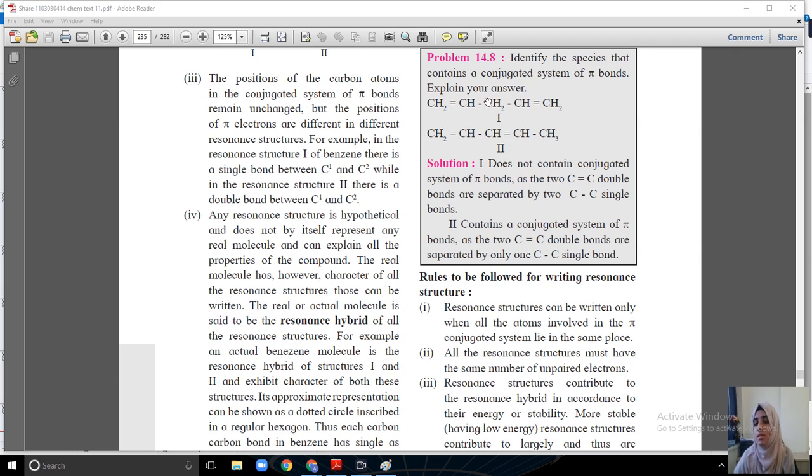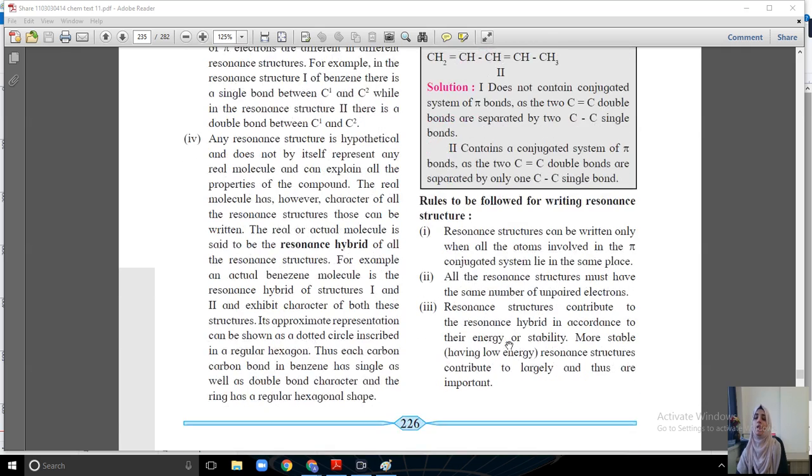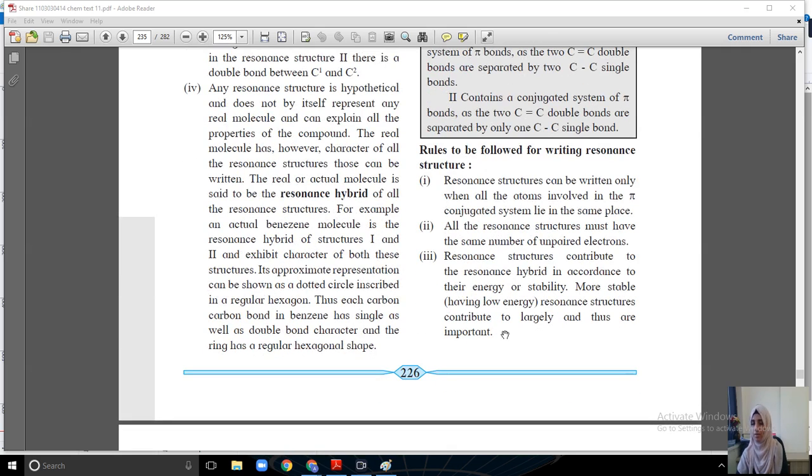What is a conjugated system? A conjugated system must have alternating double-single bonds. The first is not showing that; it is showing double and single bond. In structure 2 you can see double, single, double, single. So it contains a conjugated system. Second contains a conjugated system of pi bonds, as the two double bonds are separated by only one single bond. So the double bonds should be separated by one single bond to identify the conjugated system.